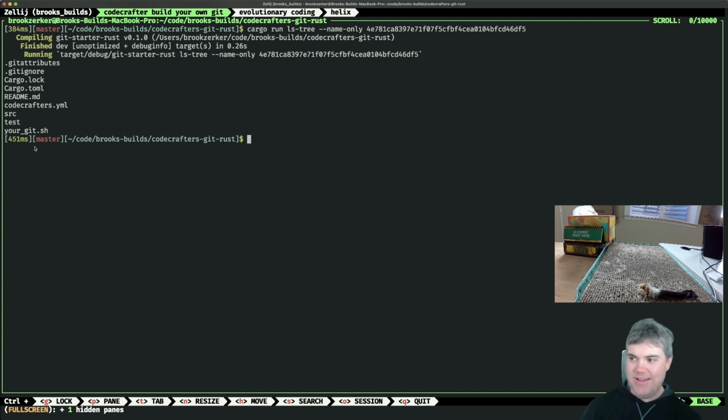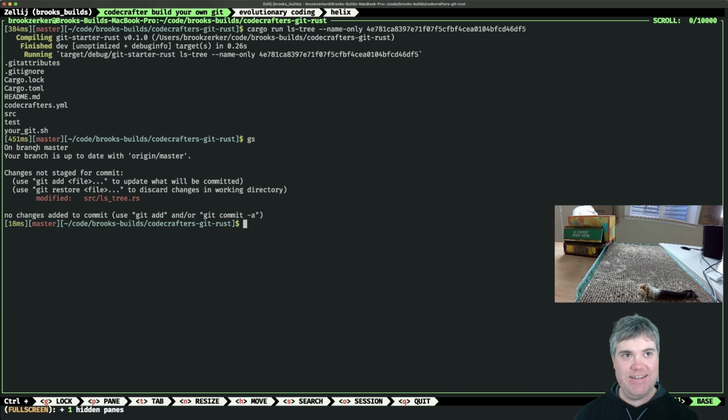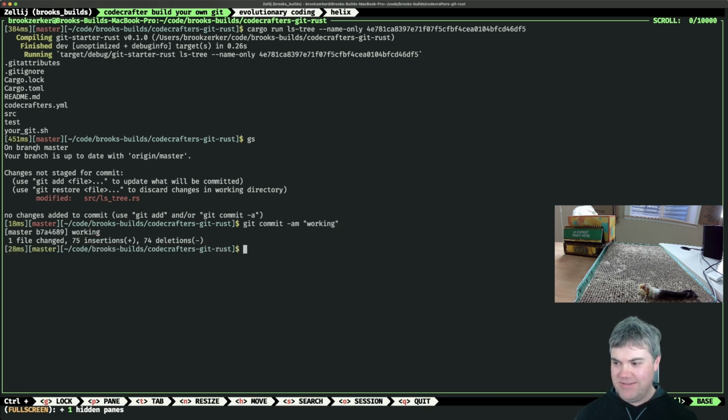There we go. Okay, so let's check this. Yeah, print debugging at its finest. This is the reason why I highly recommend that when you're debugging, you put in labels for all the logs, because then you can go find them easier. Okay, working. This is working. I can be confident in saying working. And let's push up and see, and we'll verify that it's actually working.